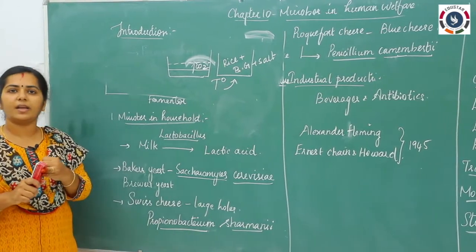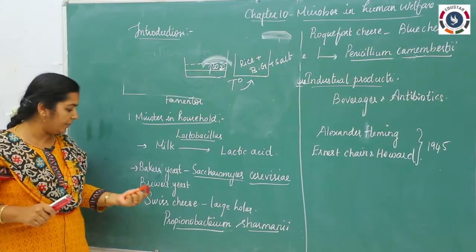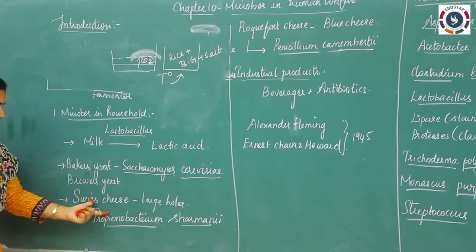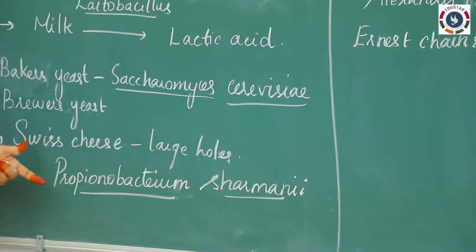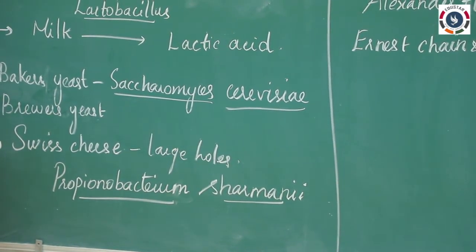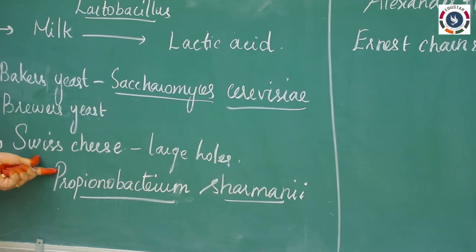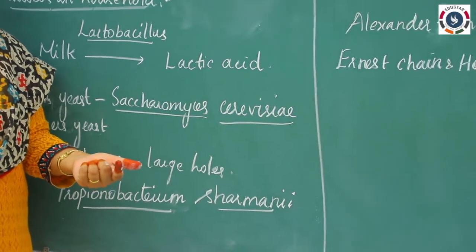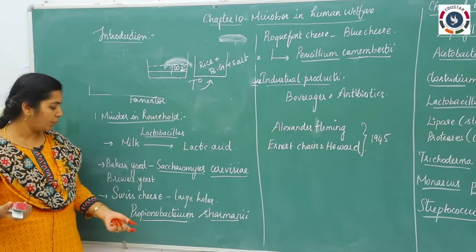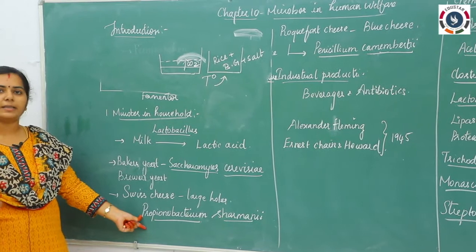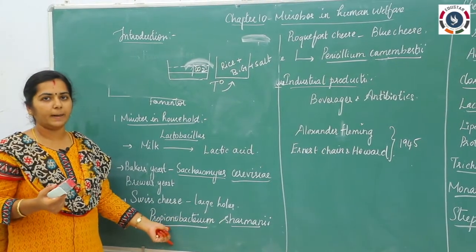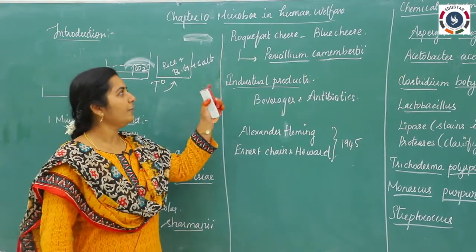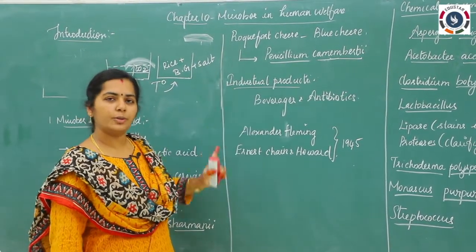Here cheese is classified into two types. One is the Swiss cheese and another one is Roquefort cheese. First we will see Swiss cheese. In Swiss cheese there are large holes. Why do the holes happen? As I told earlier, because of the release of CO2 molecules. Here Propionibacterium shermanii, this is the bacteria they use for the production of cheese. Roquefort cheese is also similar to the Swiss cheese.